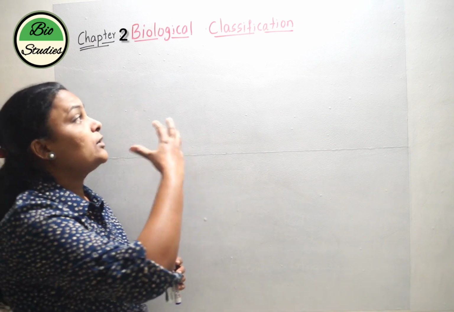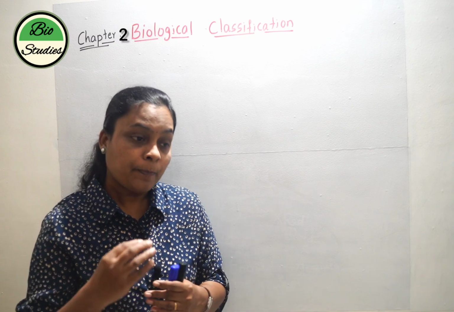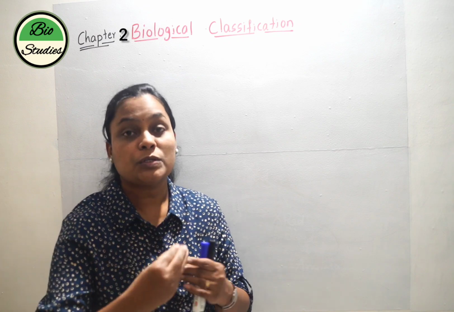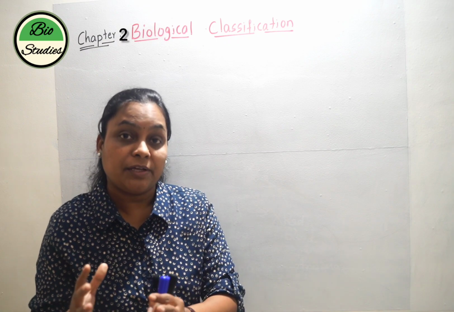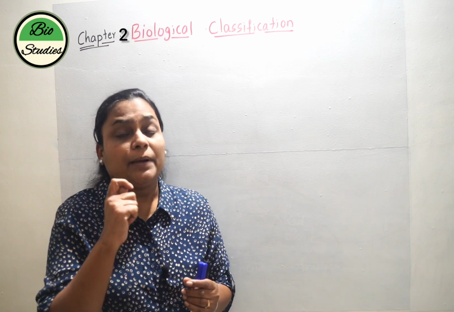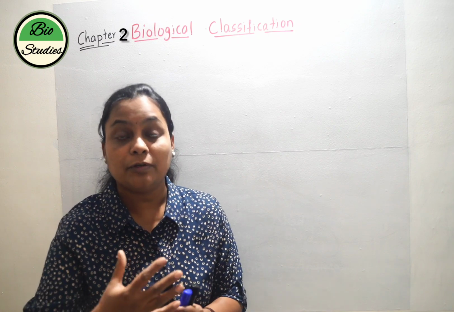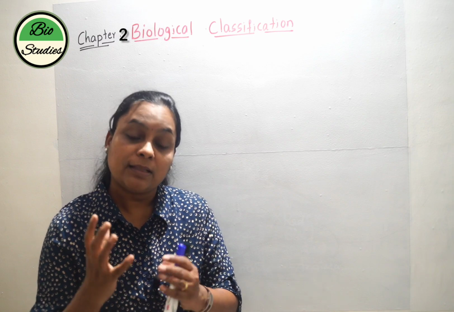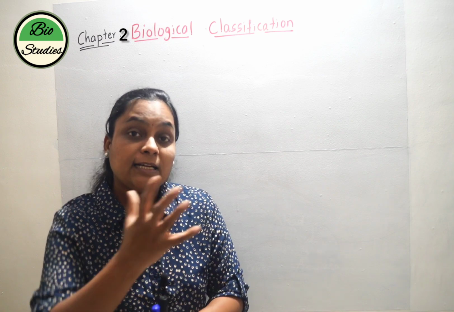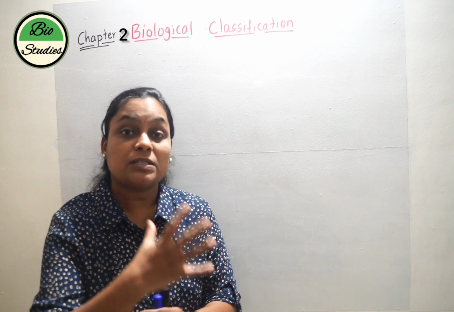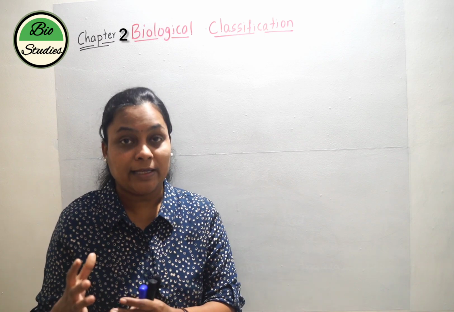Actually, this idea of classification is not new to us. It is not a new concept, because even the primitive man who used to live in forest or cave had that idea of classification, because primitive man was also dependent on other organisms, especially for food, for cloth, or even for shelter. This point we have also covered in the first chapter. So the earlier type of classification done by the primitive man was based on the uses of the organisms.